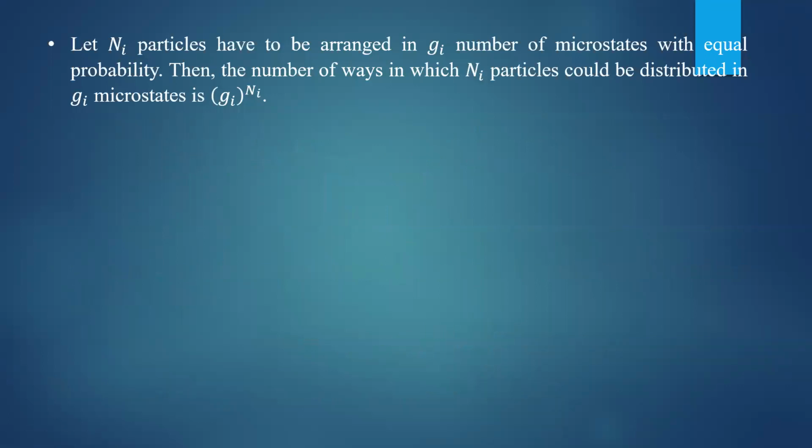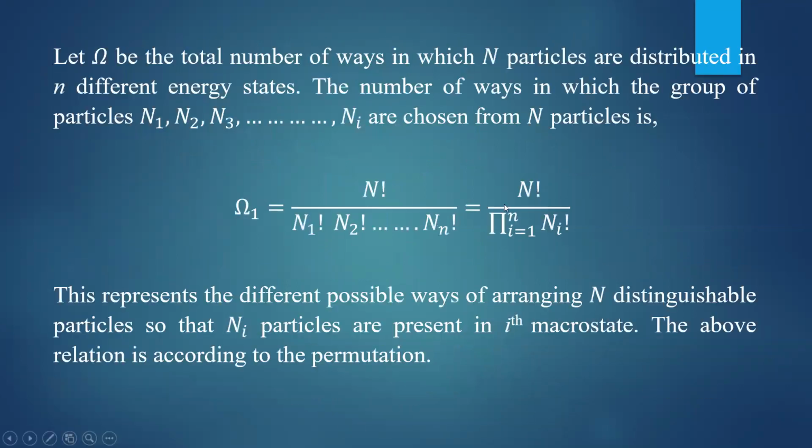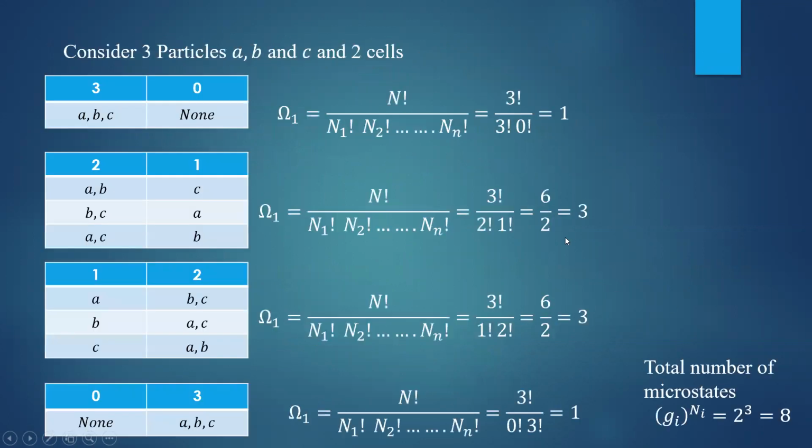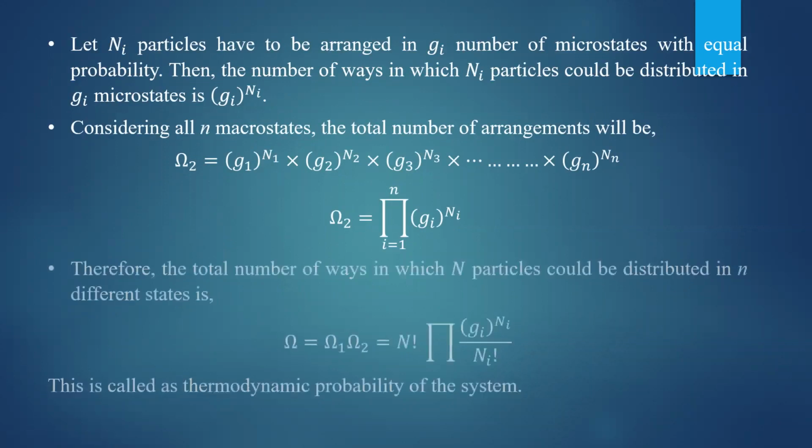To recall, omega 1 is given by n factorial by the product of Ni factorial. The same thing is used here. So this gives you all possible ways of distributing particles in accordance with the Maxwell-Boltzmann distribution.